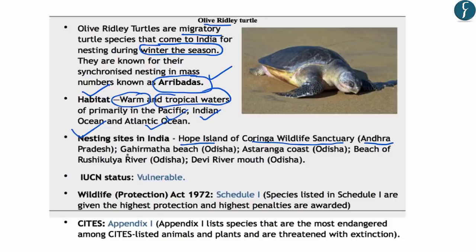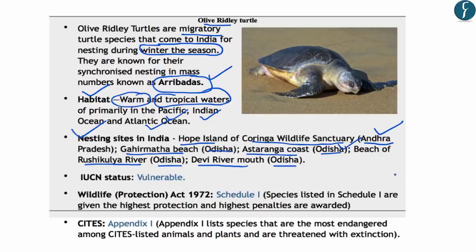They are also found in Gahirmatha beach in Odisha, Astaranga coast in Odisha, the beach of Rushikulya river which is also in Odisha, and in the Devi river mouth in Odisha. So primarily they are found in 3 states, that is Andhra Pradesh, Odisha and Kerala.